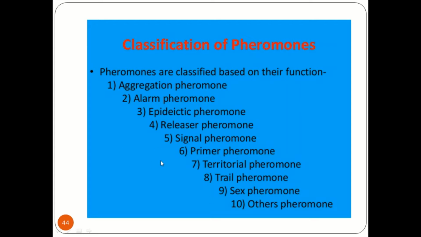Coming to the classification of pheromones. Pheromones are classified based on their function. There are 10 major classifications: aggregation pheromone, alarm pheromone, epidictic pheromone, releaser pheromone, signal pheromone, primer pheromone, territorial pheromone, trail pheromone, sex pheromone, and other pheromones. Now these are the general categories of pheromones.